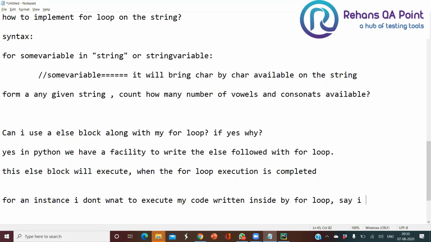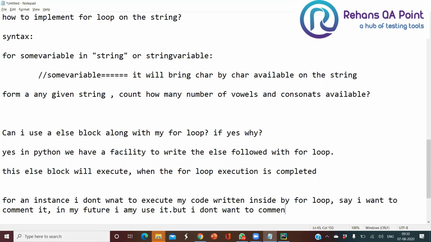Say I want to comment it, because in the future I may use it, but I don't want to comment my for loop.